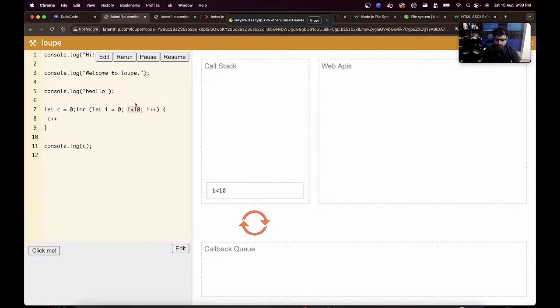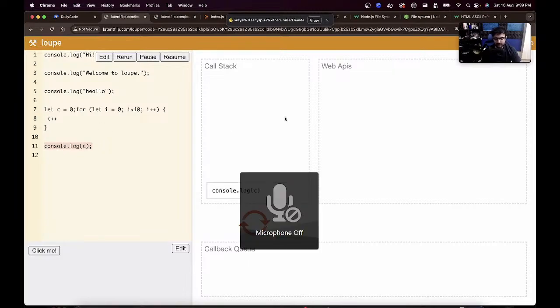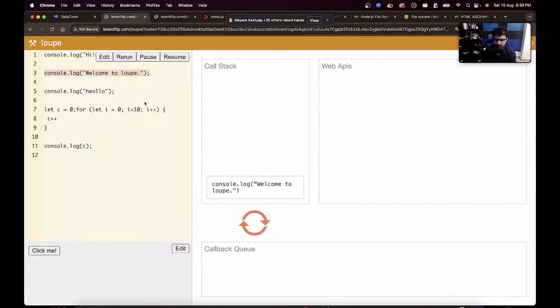All of these are lines of code that you can push off the call stack. All of these are executing one by one on the call stack. Then eventually console.log C happens. Let's wait for it. Oh, it pushed out. Console.log happened.